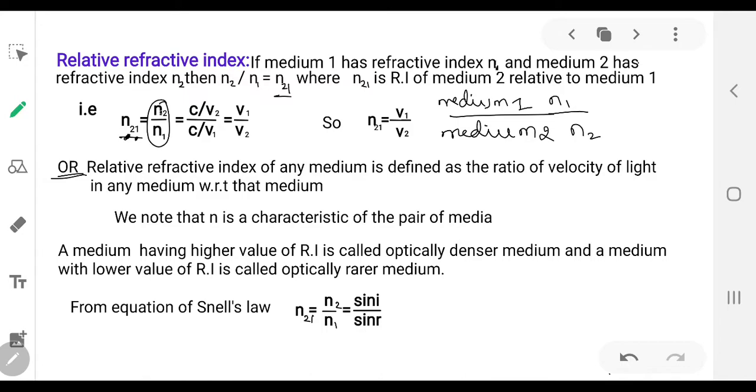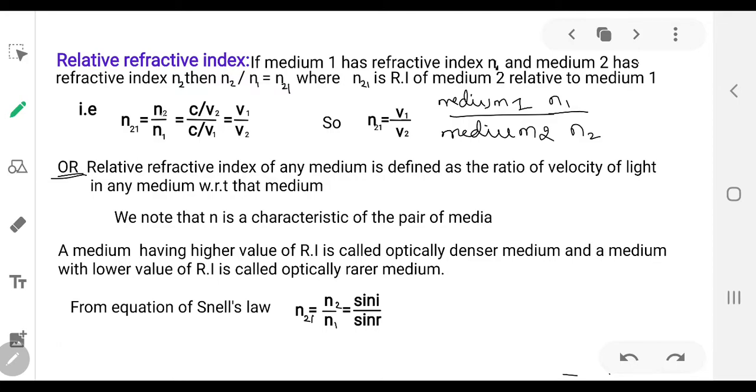So n2 is its absolute refractive index, and n1 is the absolute refractive index of the first medium. How do you write the absolute refractive index? Absolute refractive index is nothing but the comparison of the velocity of light in air with the velocity of light in that particular medium.